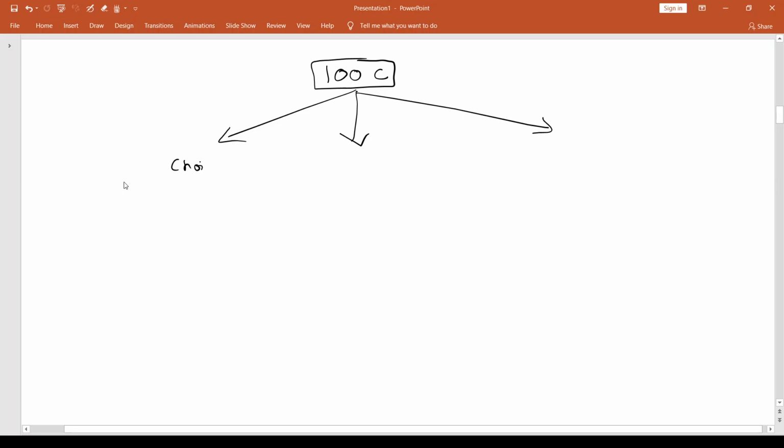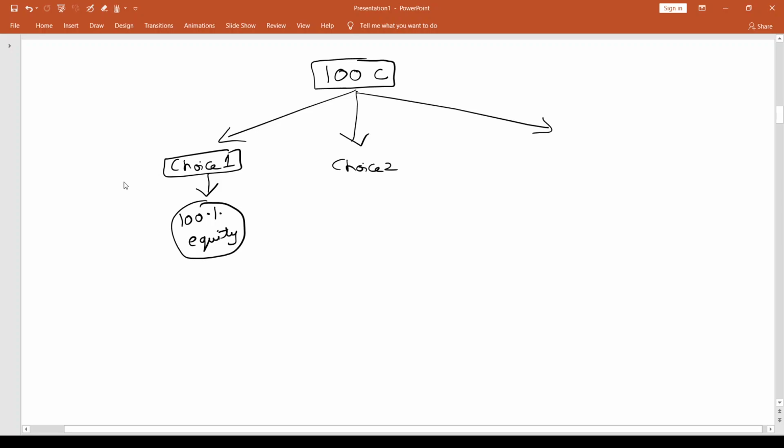Choice one is to get it 100% with your own money, 100% equity. Probably you have retained earnings which you can use, or probably you want, as a company, you're planning to go and issue shares and get the 100% of this money. Whatever it is, choice one is 100% equity.